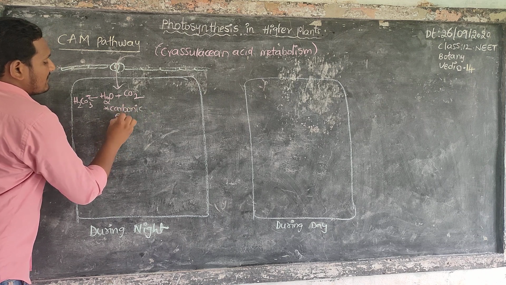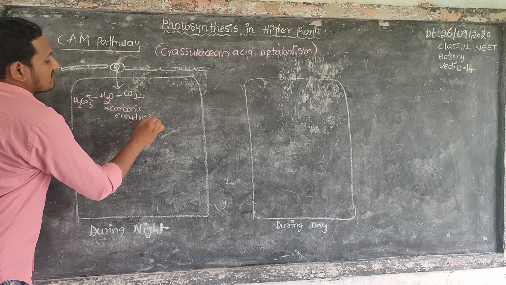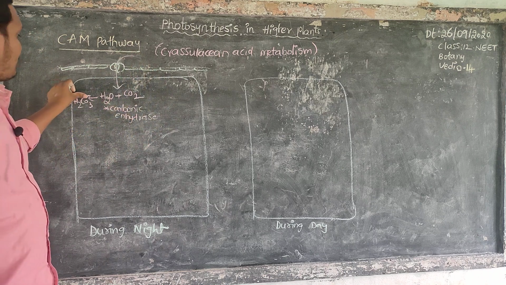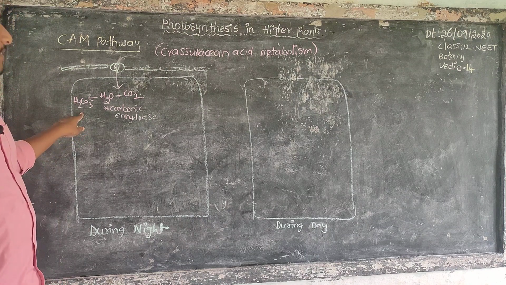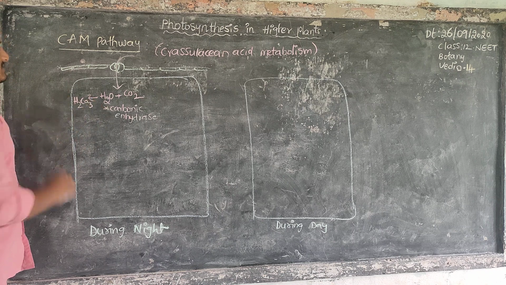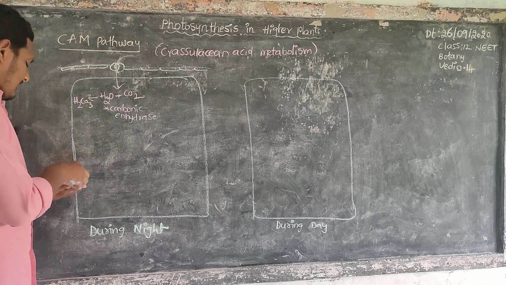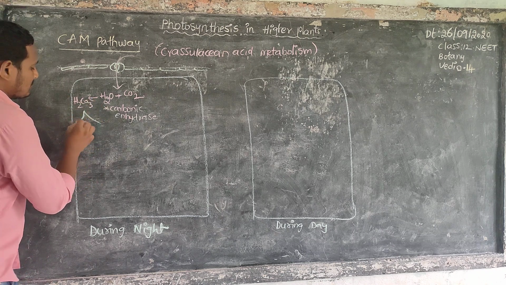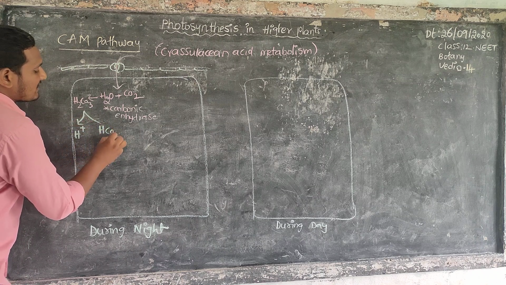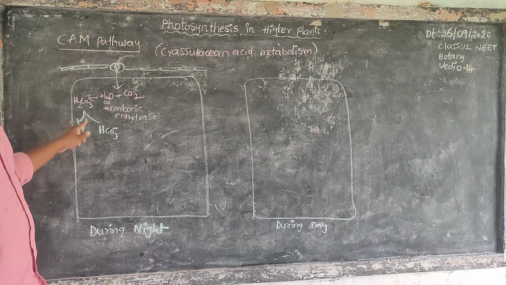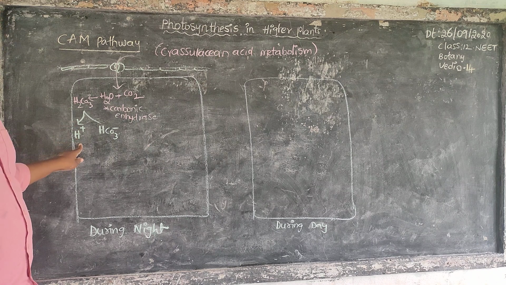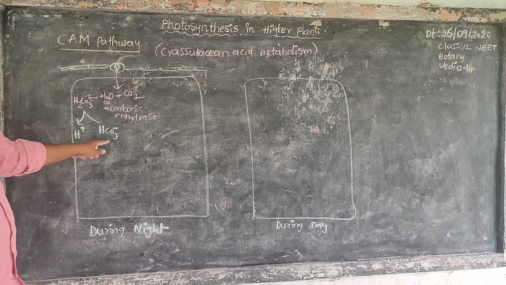Carbonic acid again dissociates into two forms, hydrogen ions and bicarbonate ions.